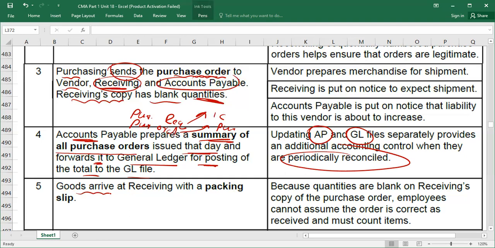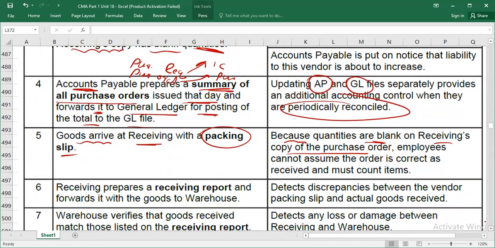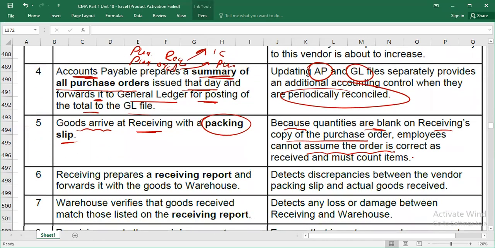So goods arrive at receiving. Obviously, because receiving also received a blank copy of the purchase order. Now let's assume goods have arrived at the receiving department with the packing slip. Obviously, the packing slip is sent by the supplier, not by you. Do you remember? Quantities are blank on the receiving copy of the purchase order. So employees cannot assume the order is correct as received and must count items, and they will record whatever they have received. So they cannot hide anything.